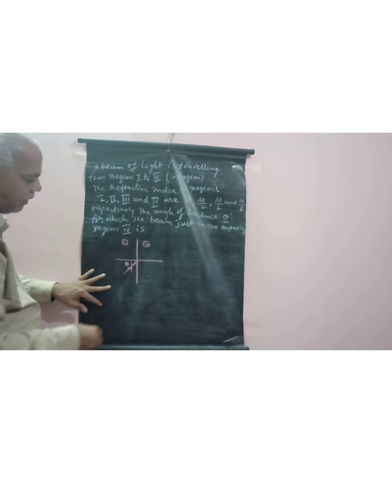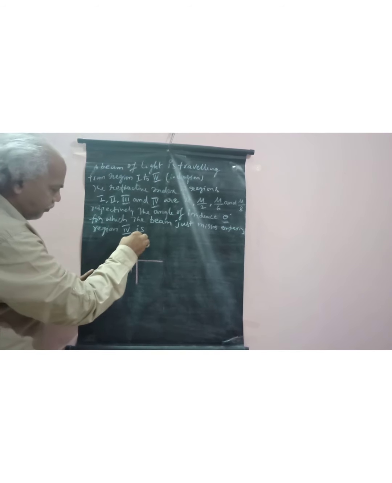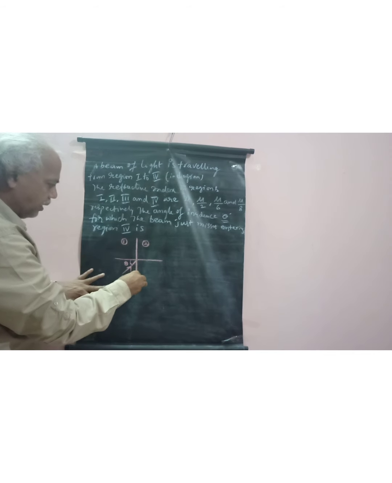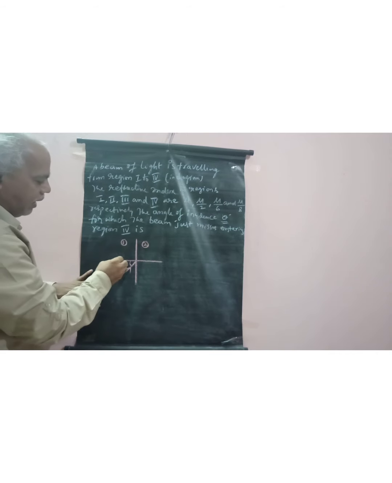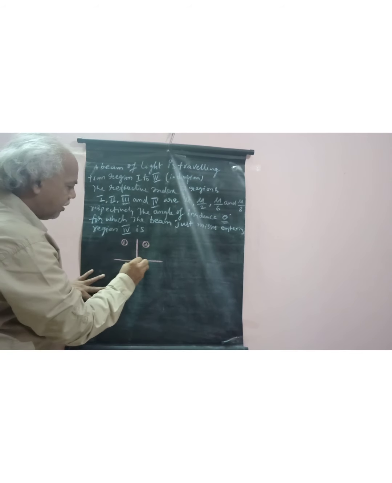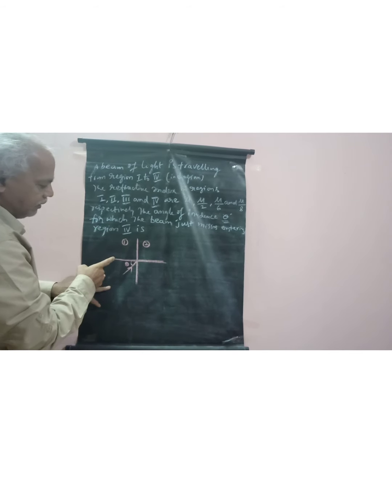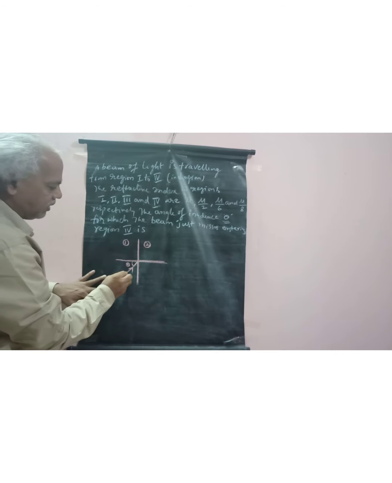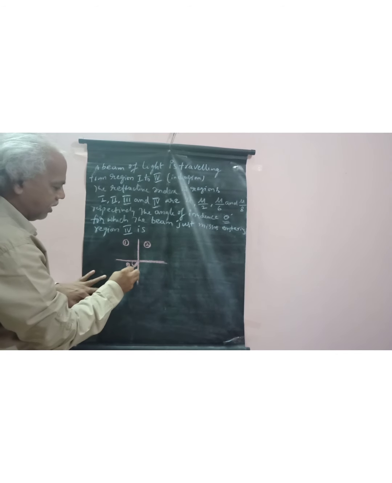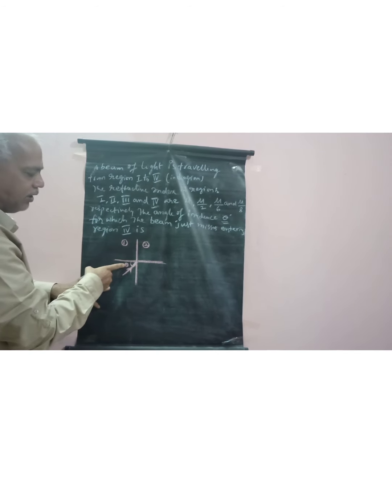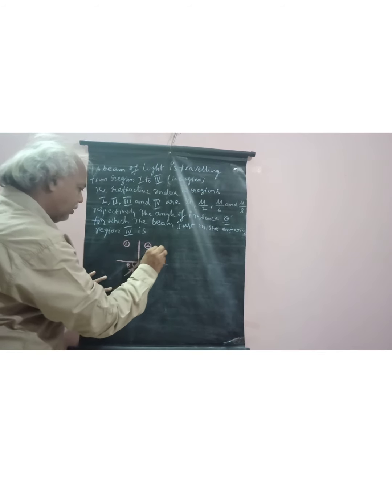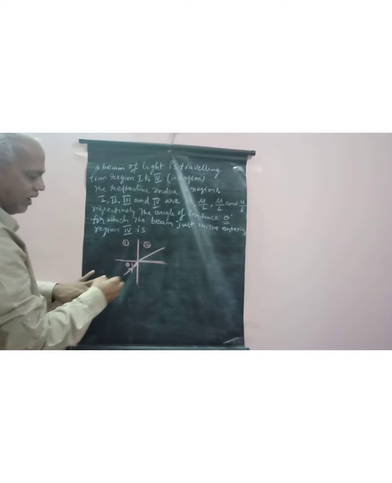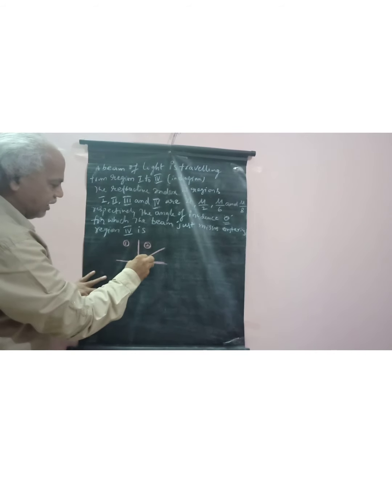Don't confuse here. It is an interface: medium 1, medium 2, and a normal. This normal and the incident ray make some angle, that is called the angle of incidence theta. Then it refracts into the second medium, say at theta 1.